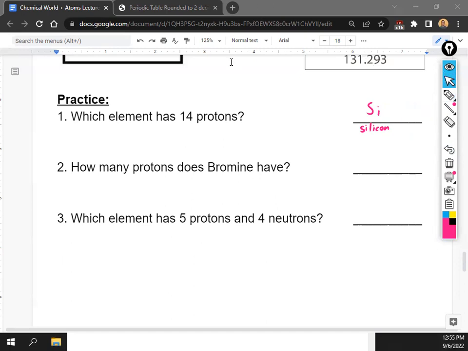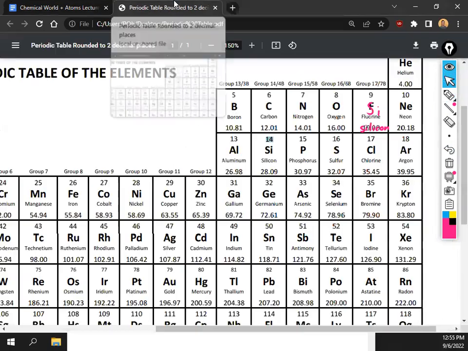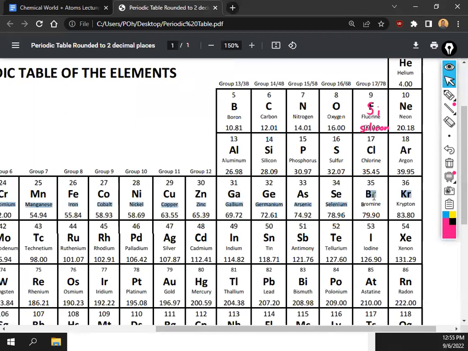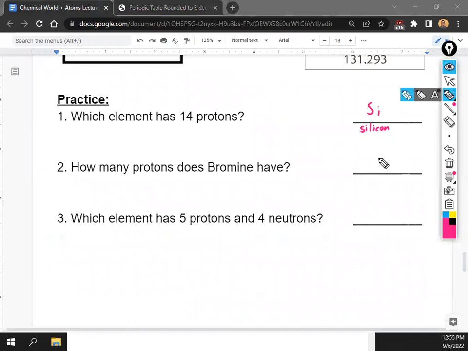How many protons does bromine have? You just need to look for bromine on the periodic table. It's right here, Br. And it has the number 35 on top. So we just put 35 protons. Okay, it's just a number on top of the box.